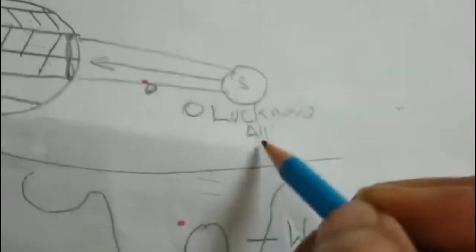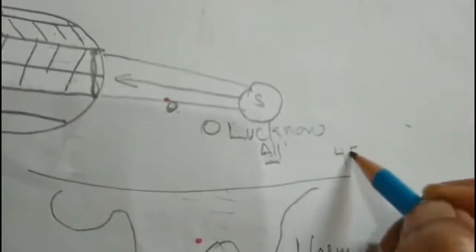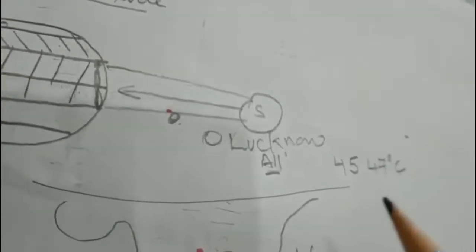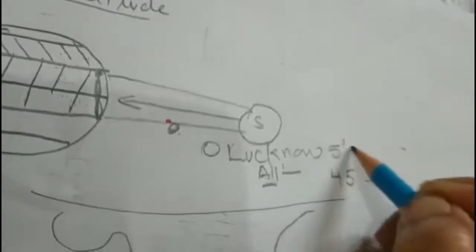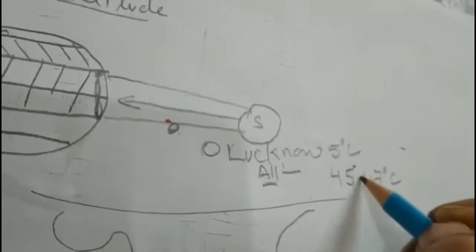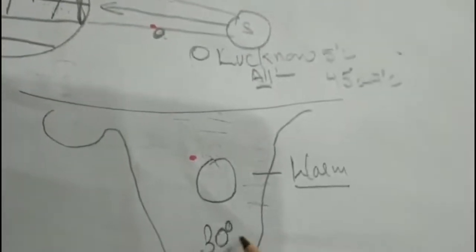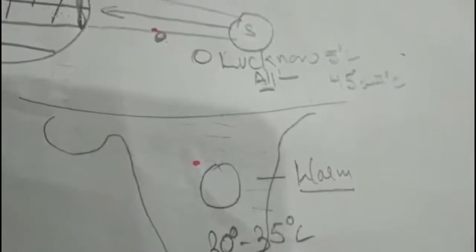Now Prayagraj, you have experienced that in the month of summer the temperature reaches up to 45 to sometimes 47 degrees Celsius, and in winter the temperature is around 5 degrees Celsius. But if we come into the southern area, here the temperature will remain around 30 to 35 degrees Celsius.